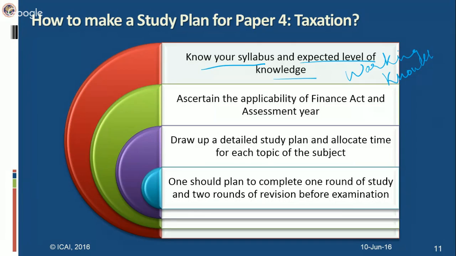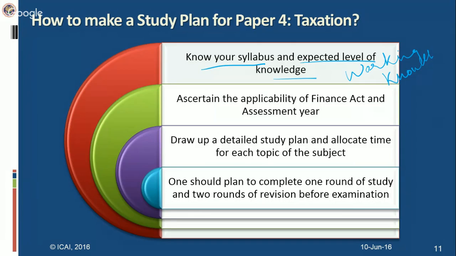You have to judge what is the correct time for the first round of study. Definitely the first round is going to take more time than the subsequent two rounds, but depending on the time which you have and the chapters which you have to cover, you have to divide these chapters in the available time.